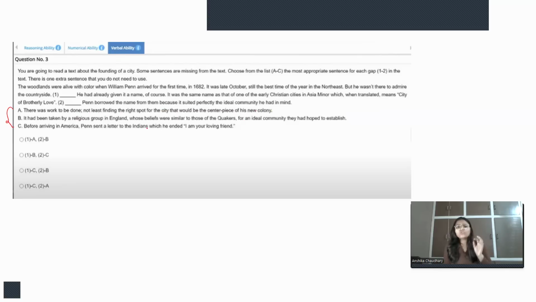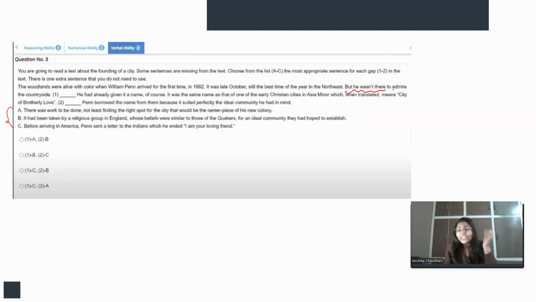All right. So we are talking about the city, right? The woodlands were alive with color. William Penn arrived for the first time, and in late October it was the best time of the Northeast. But he was not there to admire the countryside, although the country was very beautiful at that time, right? When William Penn arrived at that city, the country was so beautiful, so elegant, but that was not his purpose, right?